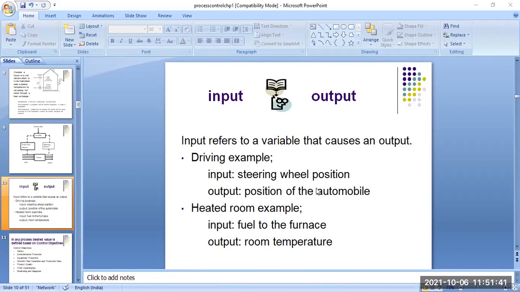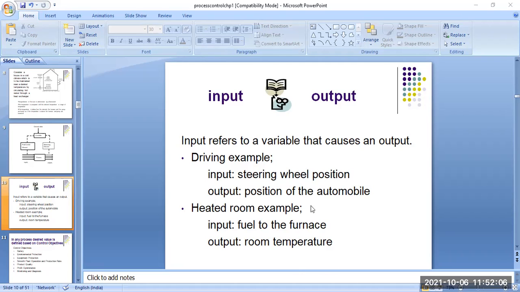So you control it by the steering of your car or automobile. Then the output is the position of the automobile. That means when you rotate the steering, the position of the car changes, either in the forward or backward direction. So this is a driving example of a process control system.